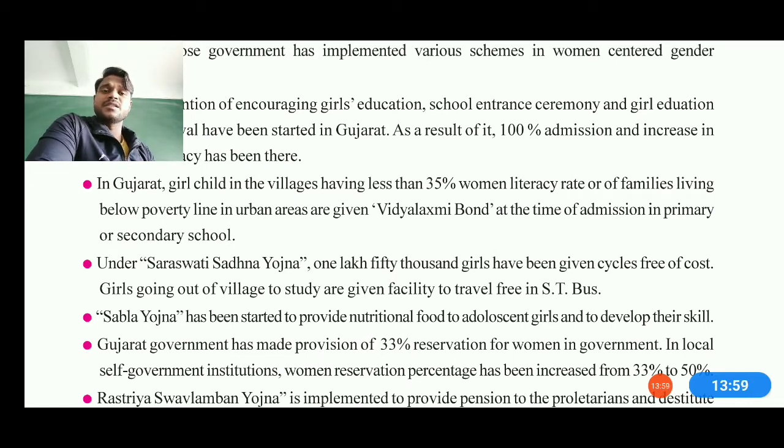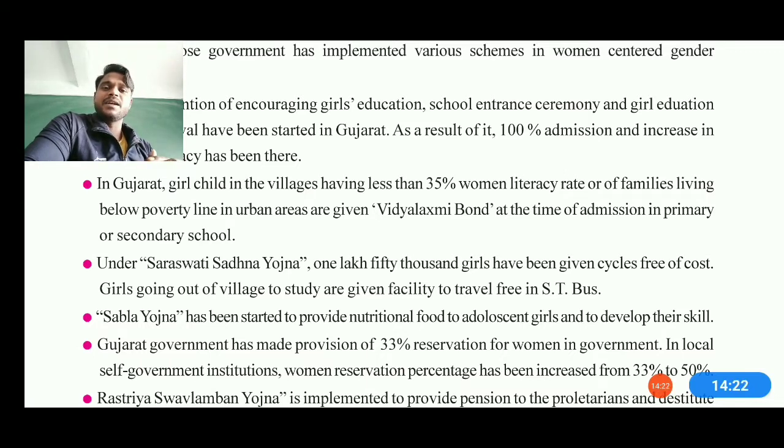And under the Saraswati Sadhana Yojana, 1,50,000 girls have been given free bicycles, so girls can go out from the villages to get an education. And if they want to go by bus, the bus facility has been started by the Gujarat government, where they can pay only 15 days of charges, or they can pay 0 amount also, and travel by bus.